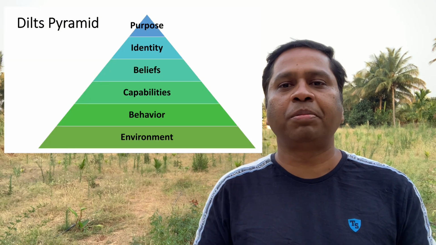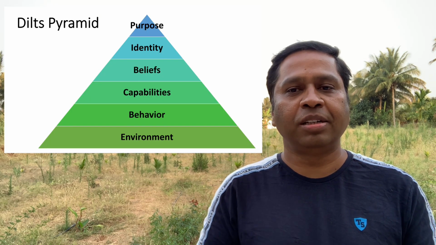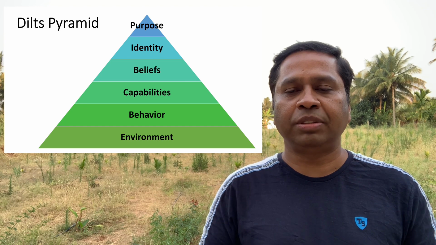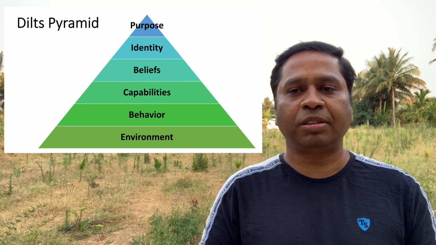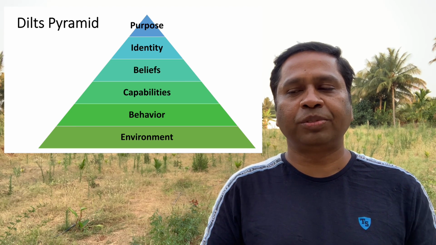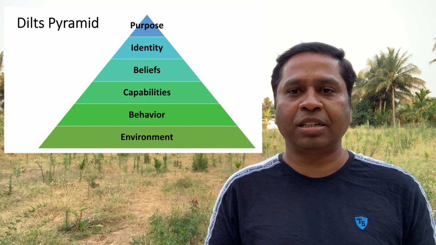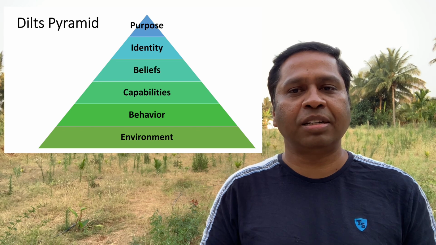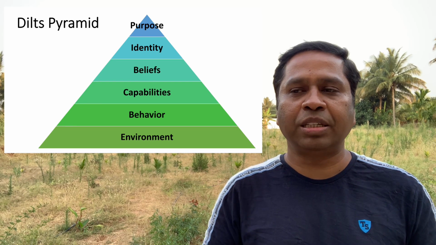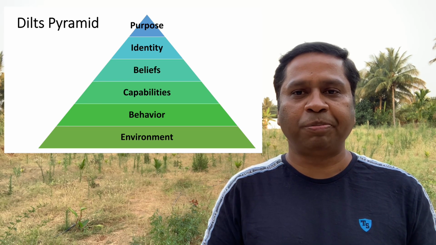I hope you got some understanding about how we can bring effective personal transformation within us and our life. Please try using this Dilts Pyramid model to understand how a change happens within us, and also try to bring the change that you are expecting.